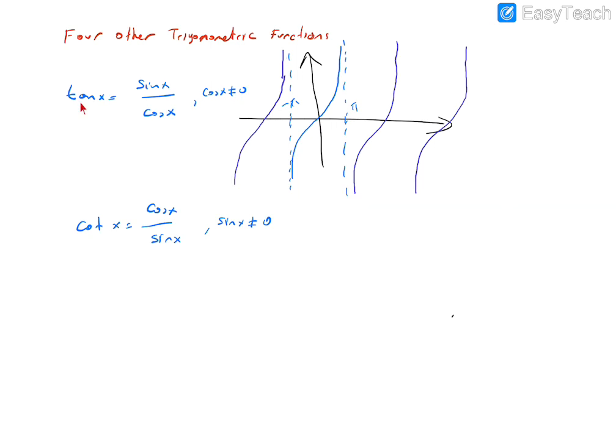So tangent x is undefined at the points pi and minus pi, or 3 pi, 4 pi, etc. Okay, so this point is 3 pi, not 2 pi, sorry. For 2 pi there is no problem.